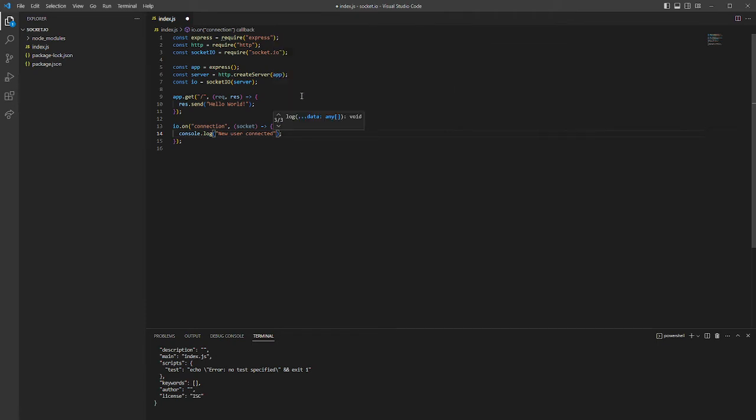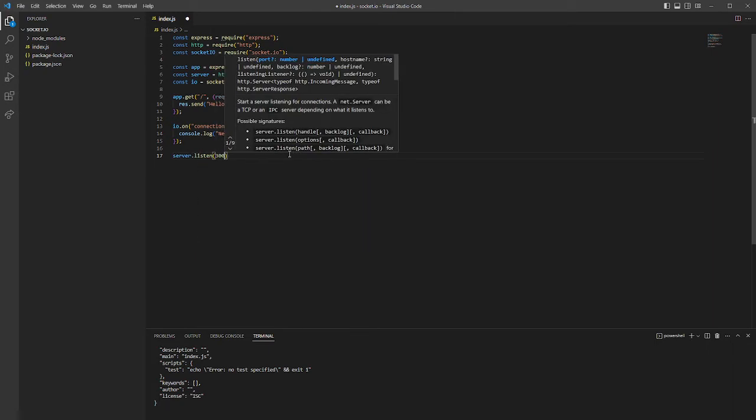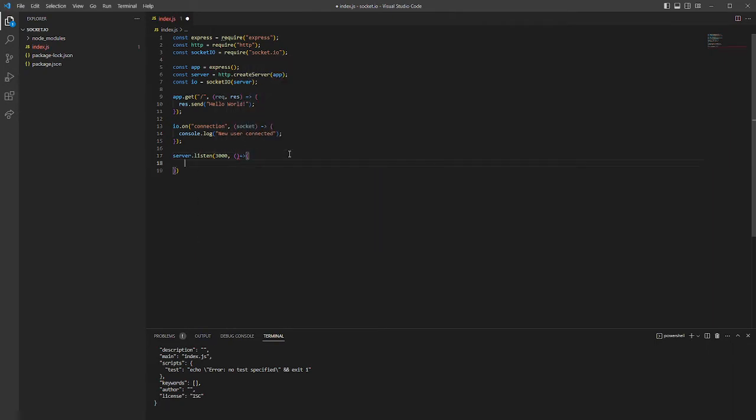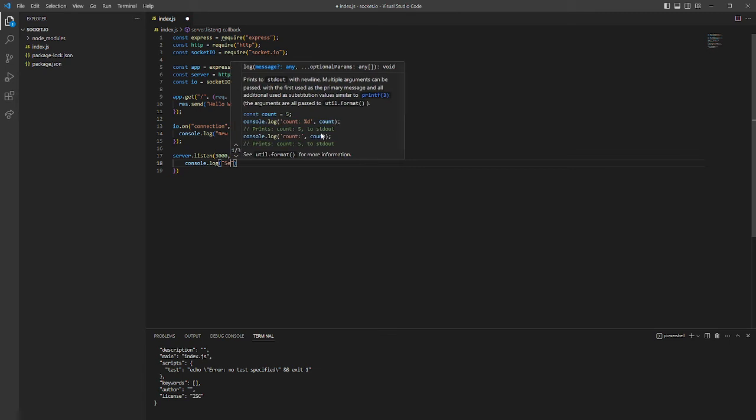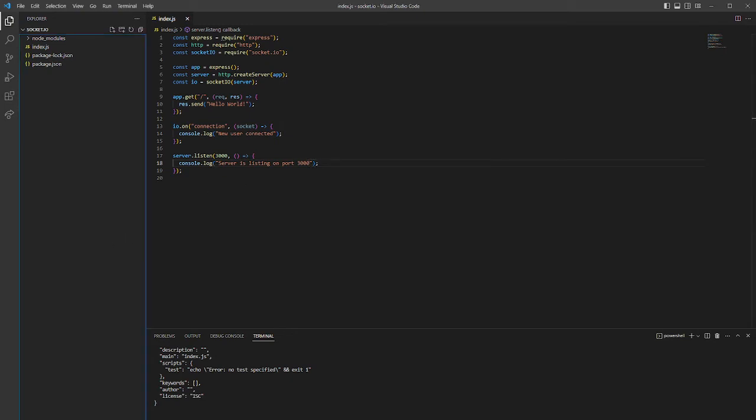Okay, and the last thing we need over here is to start our server and listen on some port. So server.listen at port 3000. The port you can use whatever you would like to. console.log, server is listening on port 3000. And for now, that's all. Right now we'll have a basic web page which will only show us hello world, but we'll go and dive deeper.